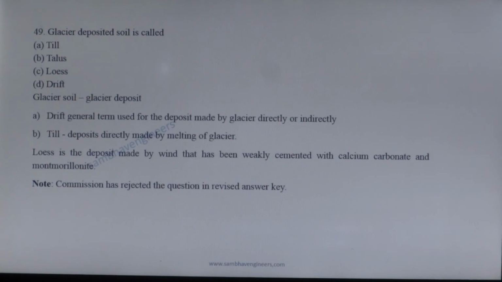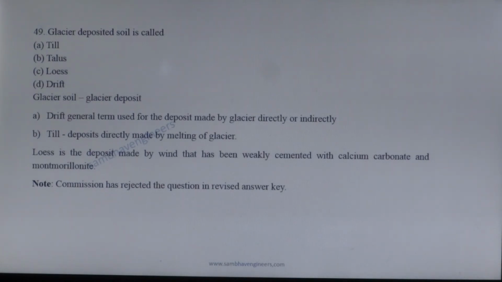Next question. Glacier deposited soil is called. Glacier deposited means soil transported by glaciers. Drift is the general term used for glacier soil deposited directly or indirectly, and till is also glacier deposited soil, deposited directly.